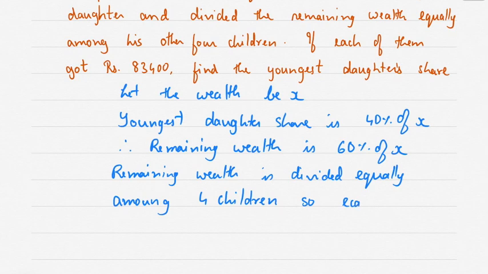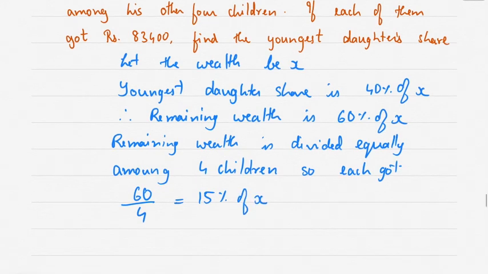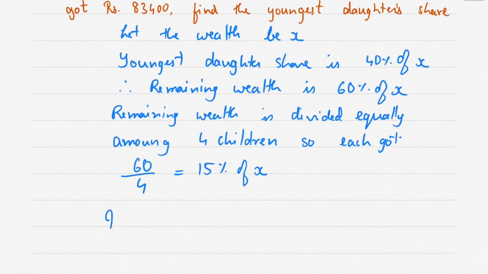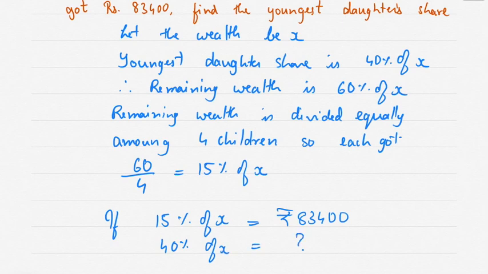So each one got 60 divided by 4, which is 15% of X. And 15% of X, if 15% of X is equal to rupees 83,400, 40% of X is equal to how much?